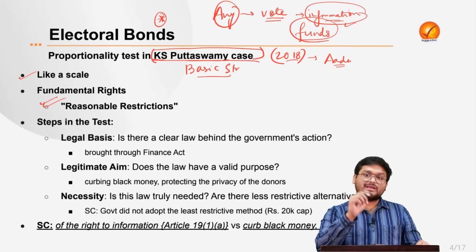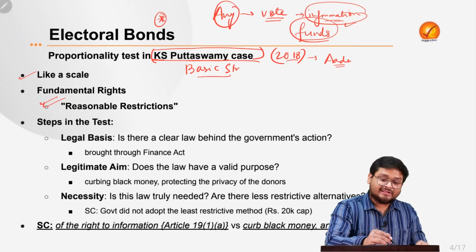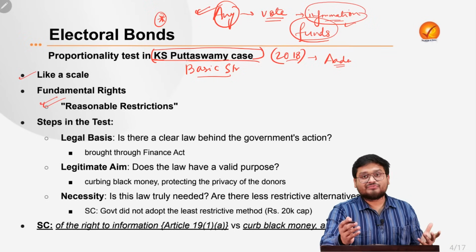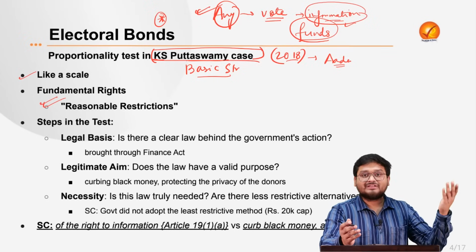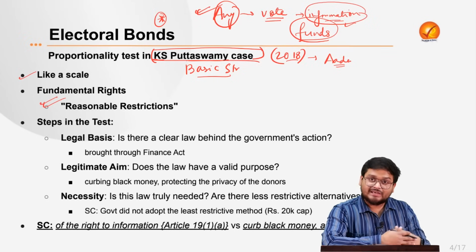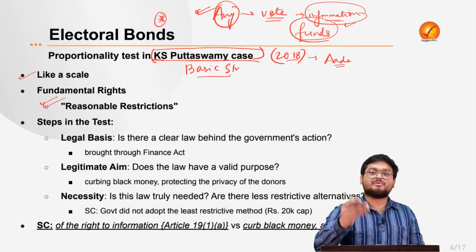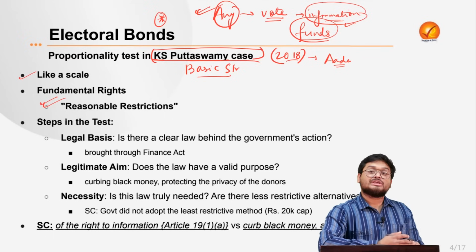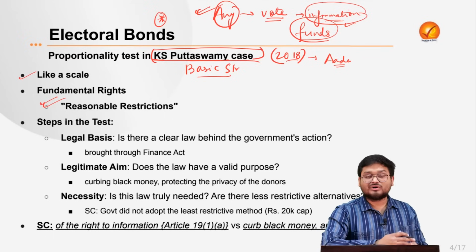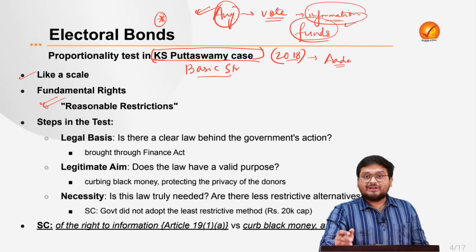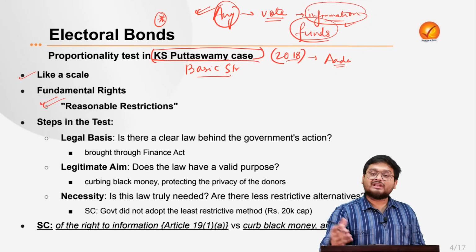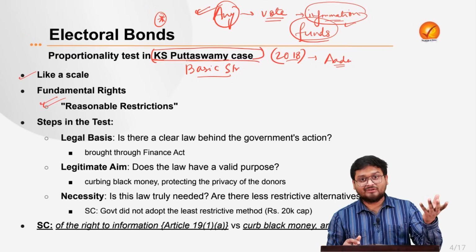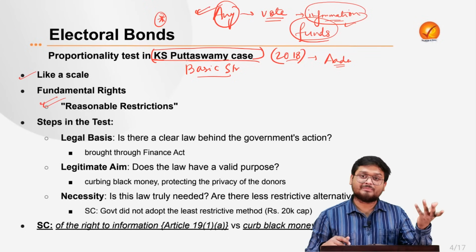So the same thing is happening here in the electoral bond. I told you that anonymity comes at the cost of your information. If particular companies and rich individuals are not showing to which political candidate they are funding their elections, you do not have the information to know. How can you know from the electoral bond, right? It is a bearer instrument, and the Election Commission only knows the State Bank of India, which is actually under the central government's purview.